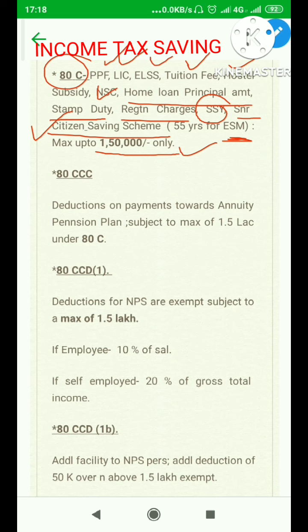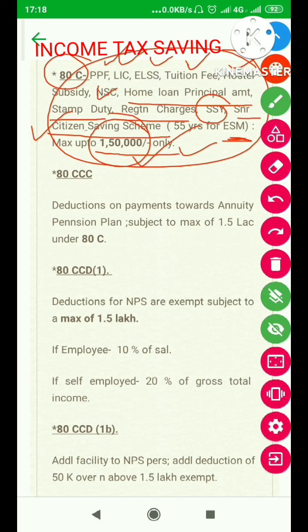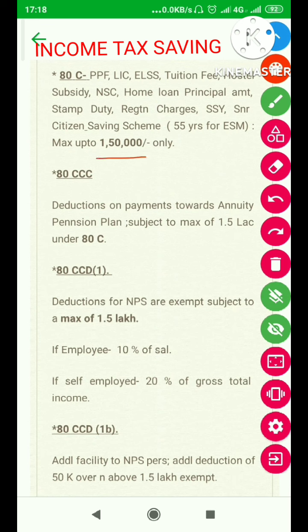All these things combined are subject to a maximum of 1,50,000. The total of all these should not exceed 1,50,000. If it exceeds 1,50,000, you can save, but the exemption will be only for 1,50,000 rupees. So up to 1,50,000 on your PPF and other things which we have discussed, you can save, provided you are contributing to these things.